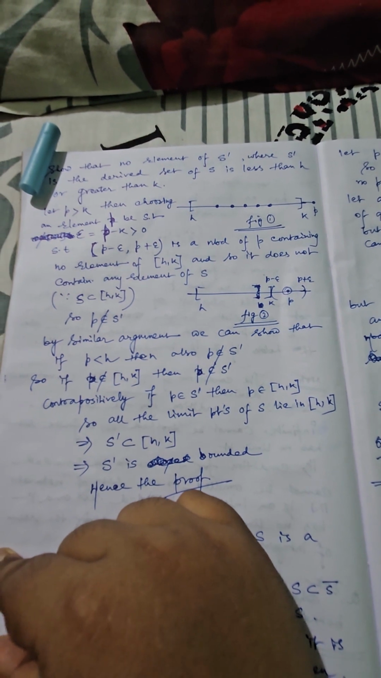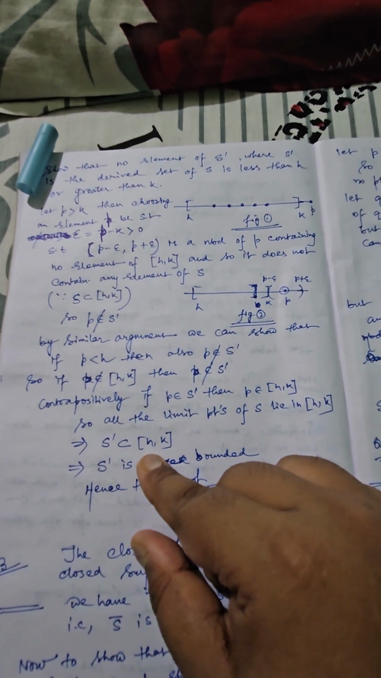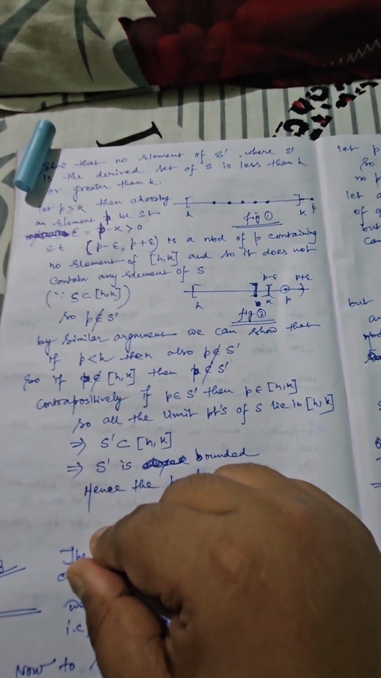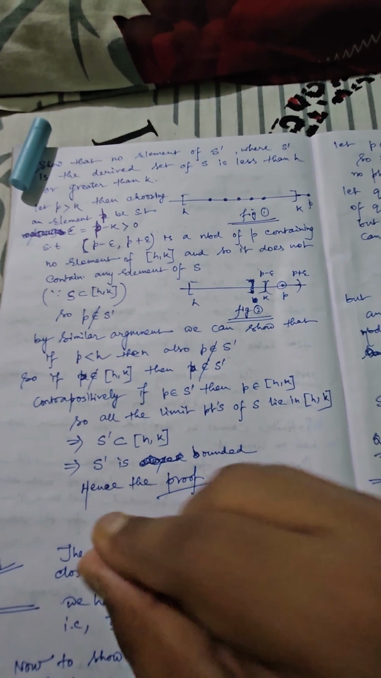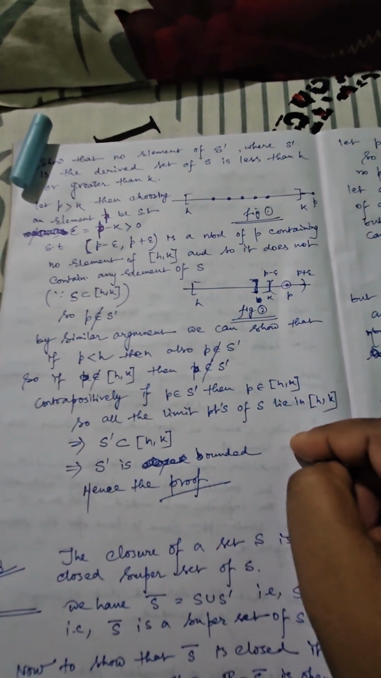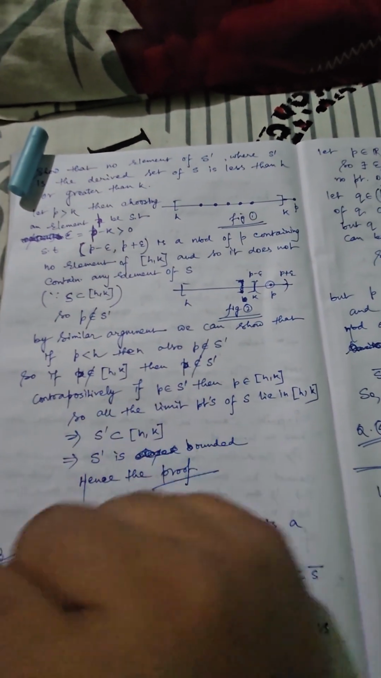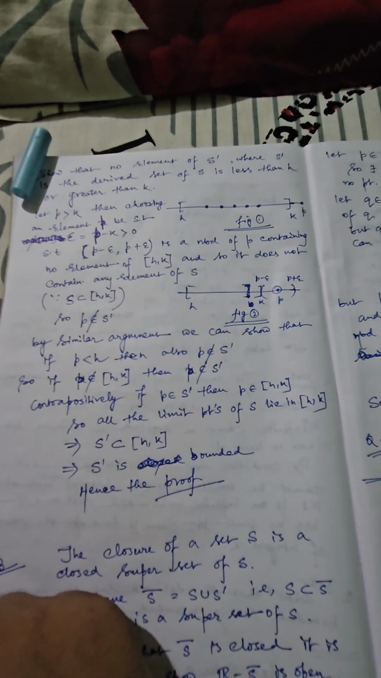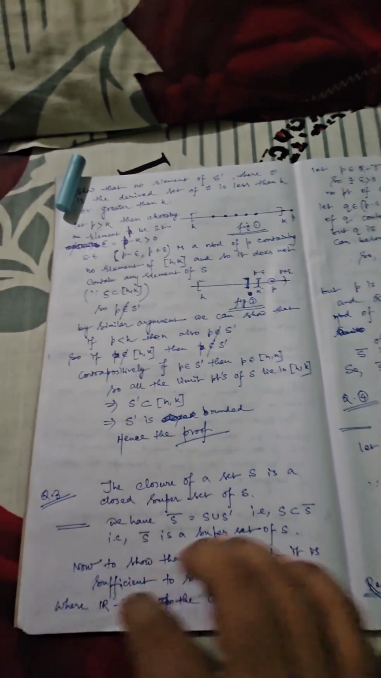But we know the set of limit points is known as the derived set, that is S dash. So S dash is a subset of [h, k]. But because [h, k] itself is closed and bounded, anything contained within this closed and bounded set definitely behaves like a bounded structure. So S dash is also bounded. So whenever the original set S is bounded, its corresponding derived set is also bounded. So this is the proof of this theorem.